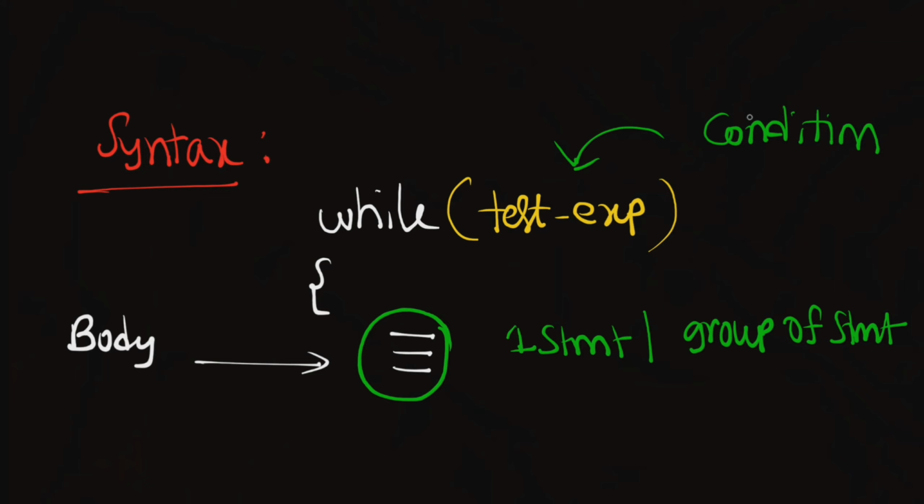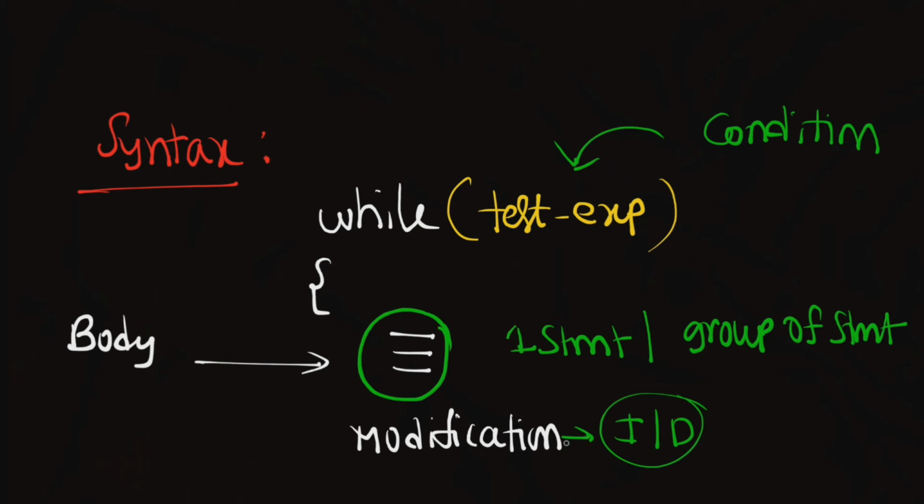and after that we have to define the modification. Modification means either increment or decrement, increment of the value or decrement of the value, and after that we close this. So this is the basic syntax of the while loop.